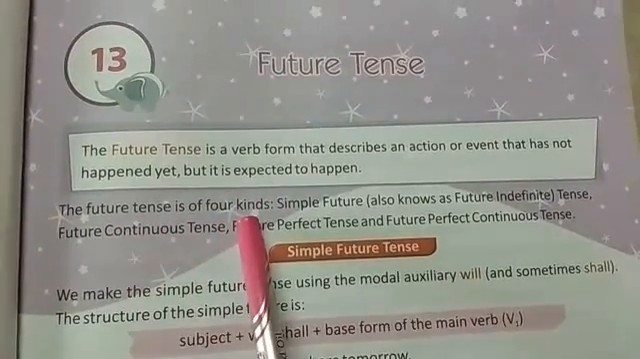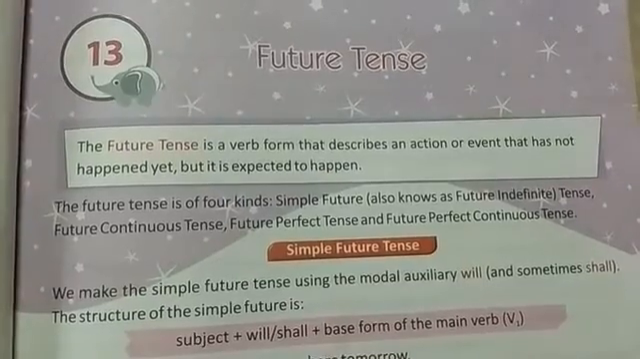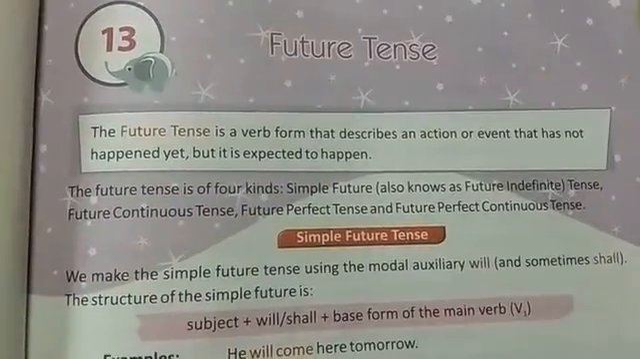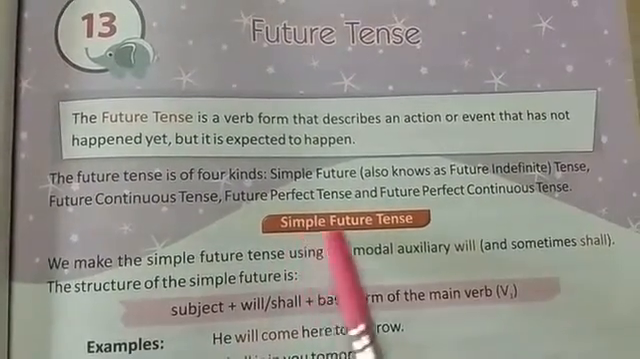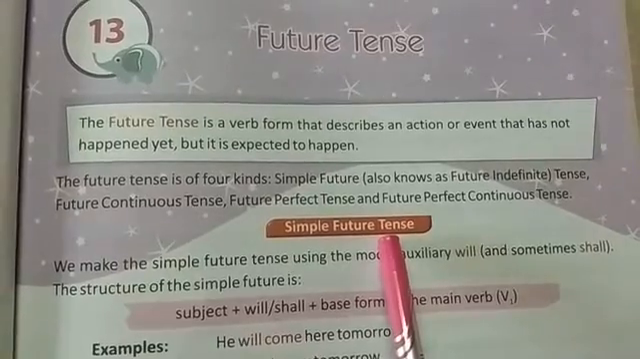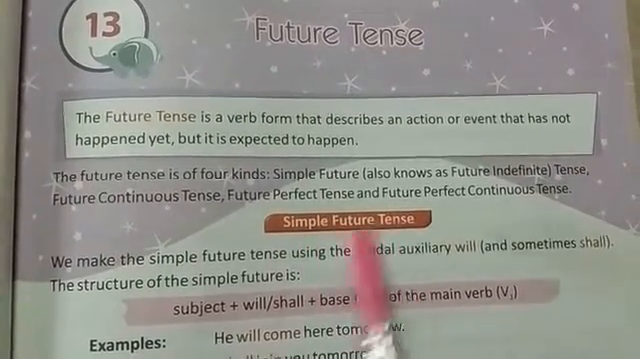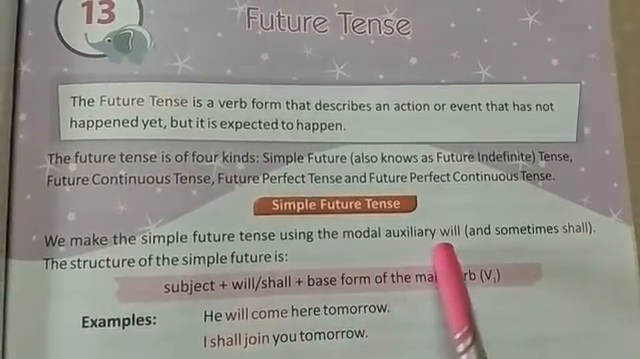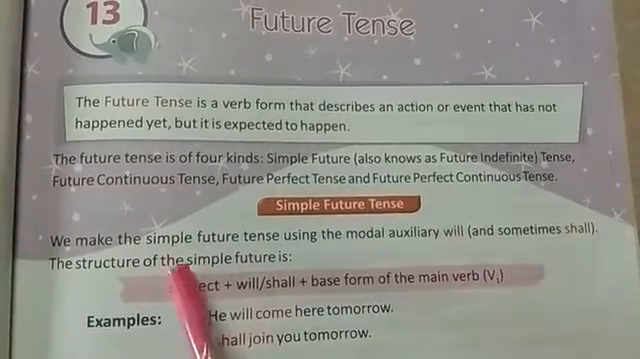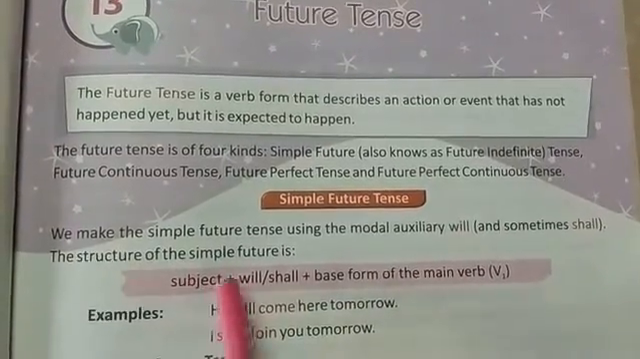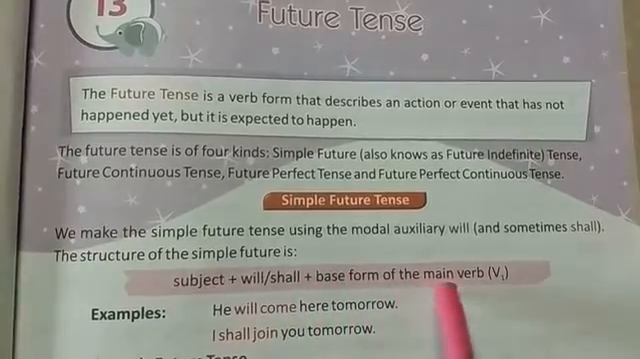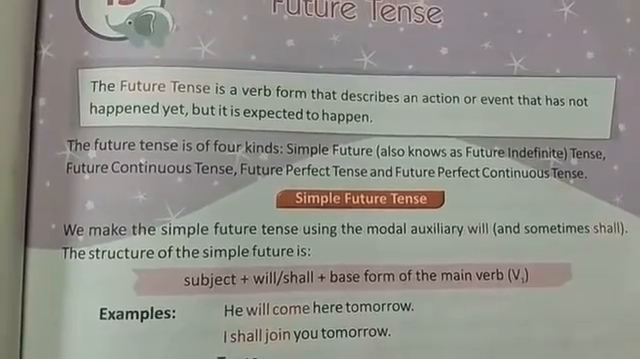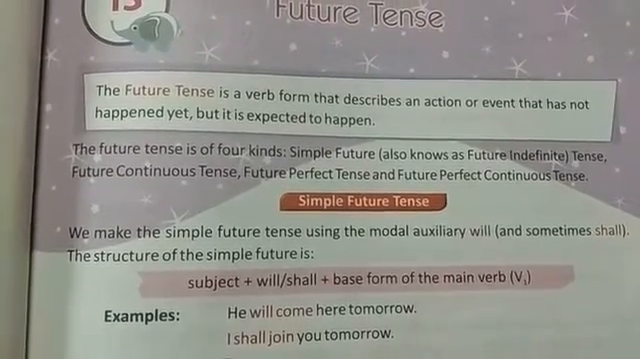The future tense is of four different kinds: simple future tense, future continuous tense, future perfect tense and future perfect continuous tense. First we will read simple future tense. The first form of future tense is simple future tense. We make the simple future tense using the modal auxiliary verb will and sometimes shall. The structure of simple future tense is subject plus will/shall plus the base form of the verb, that means V1. So simple future tense is a tense which we make by using the modal auxiliary verb will or shall.